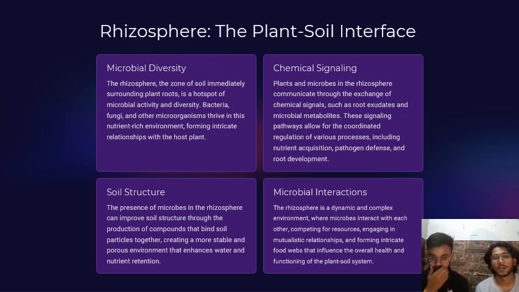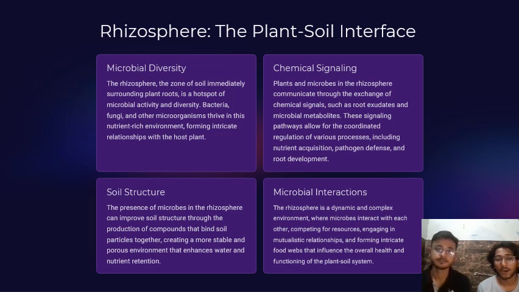Now, the rhizosphere, the plant-soil interface. It is the space where the microbes interact with the plant. So we can understand it, the microbial diversity. The rhizosphere, the zone of soil immediately surrounding the plant roots, is a hotspot of microbial activity and diversity. Chemical signaling. Plants and microbes in the rhizosphere communicate through the exchange of chemical signals such as root exudates and microbial metabolites. Soil structure.